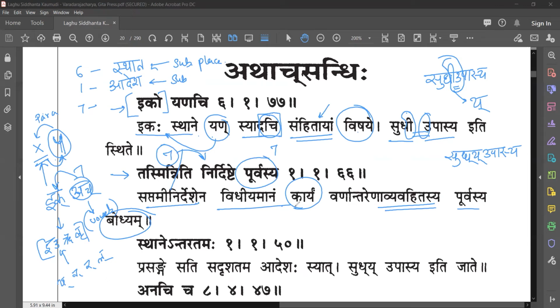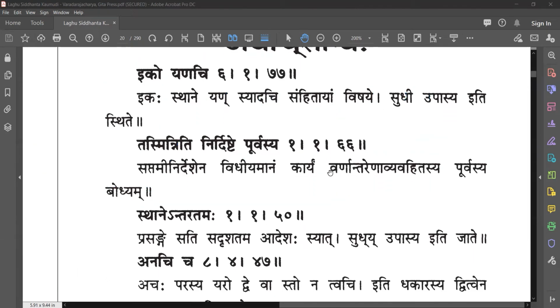Okay. After this, once you have the understanding, okay, I got the place of operation through saptami vibhakti. Okay, through saptami vibhakti, I got the place of operation that it will be just before this saptami. This is the place of operation. So with that, now you have ikaha. Ik has 4 members: i, u, ru, lu. You have 4 members, and yan is again 4.